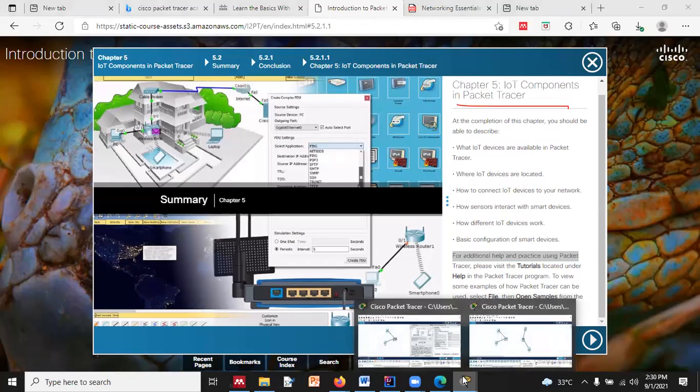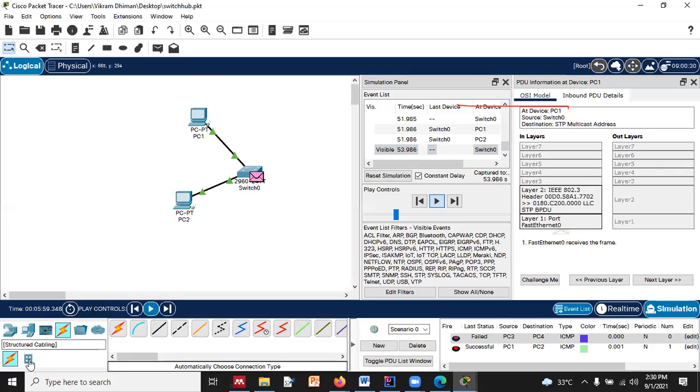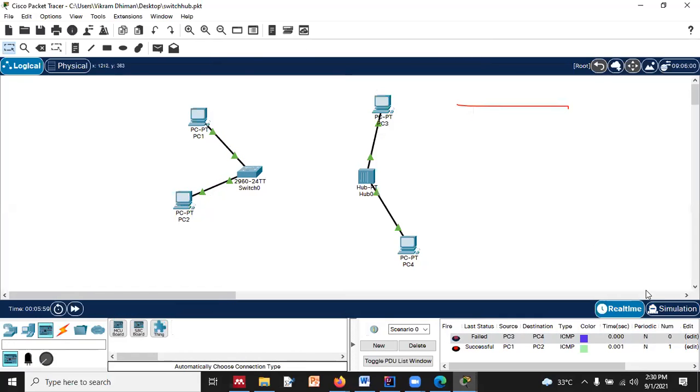So where is it now? Let's check it out, where you can find these IoT devices you can see over here. Let me come to the real-time environment, and you will find over here these are the components, right? The things we can click on. So we can have this